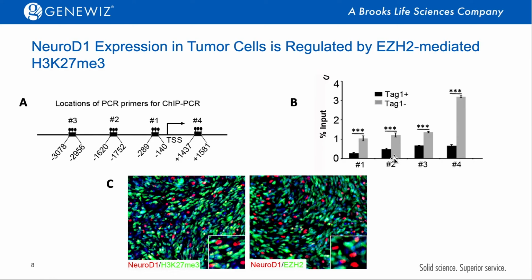As we all know, EZH2 is a major component of the complex responsible for H3K27 trimethylation. By immunostaining, we found a majority of tumor cells in the tissues were positive for H3K27 trimethylation, or EZH2. However, those NeuroD1 positive cells were mutually exclusive from those H3K27 trimethylation, or EZH2 positive cells. So all this data suggests that NeuroD1 expression in tumor cells is normally repressed by the EZH2 mediated H3K27 trimethylation.